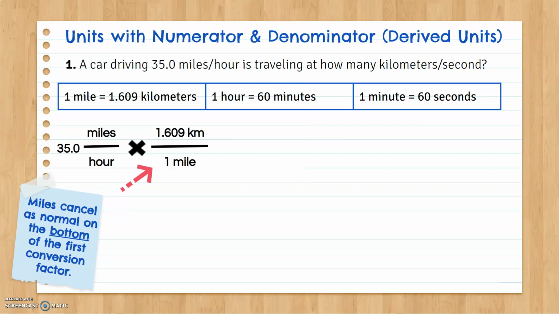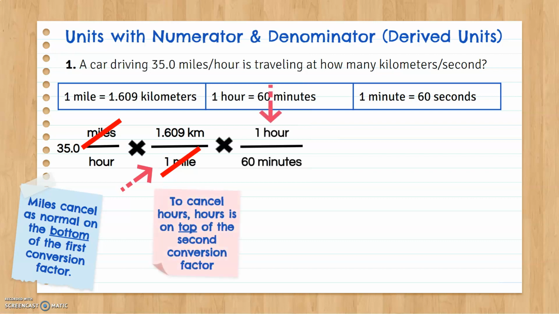So miles cancel as normal on the bottom, not anything strange. So that gives us kilometers, which is part of what they wanted. They wanted kilometers per second. So cancel your miles. You're going to keep those kilometers, so we're going to leave those alone. Now we've got to get rid of hours. Well, hours are on the bottom, which is weird. We now need them on the top to cancel. So we need them on the top of this conversion factor.